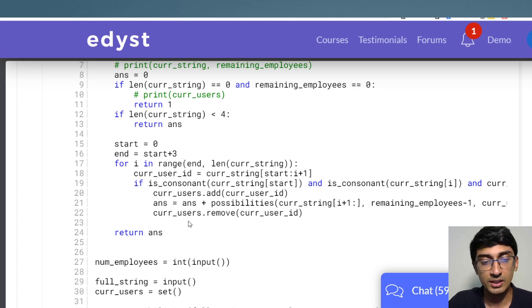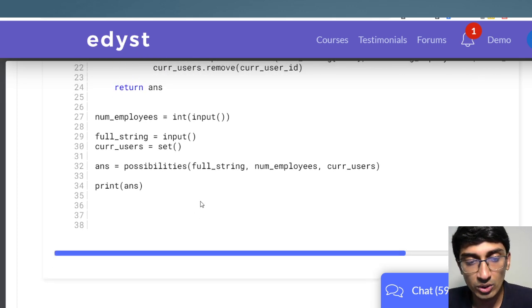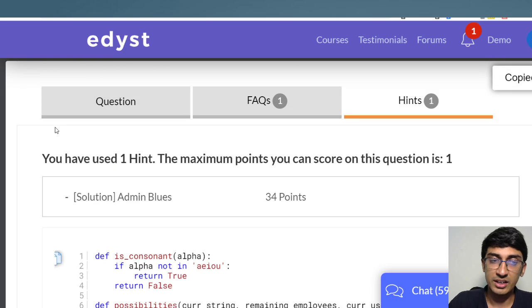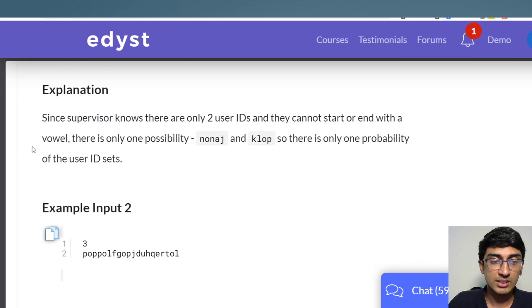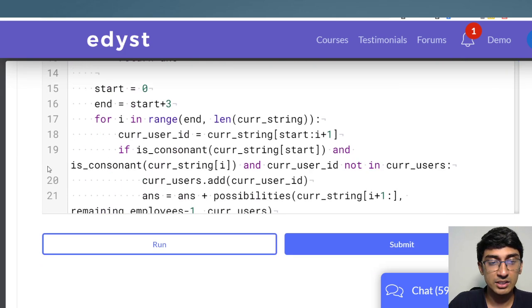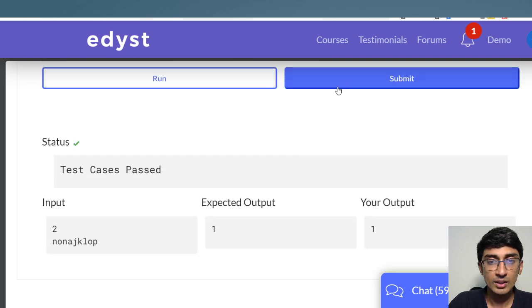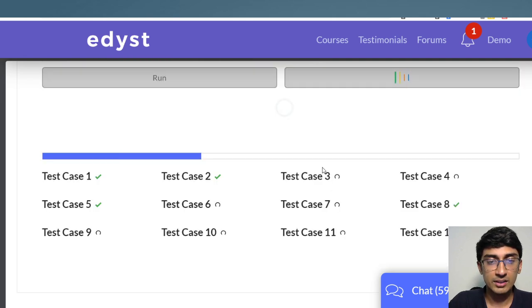So yeah, it is a bit of a tricky code because it requires recursion, and recursion is always tricky. This is one of those things that comes with a lot of practice. I'll just run the code and show you that it works out. Let me submit it.